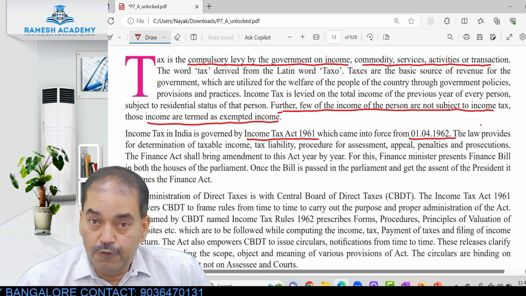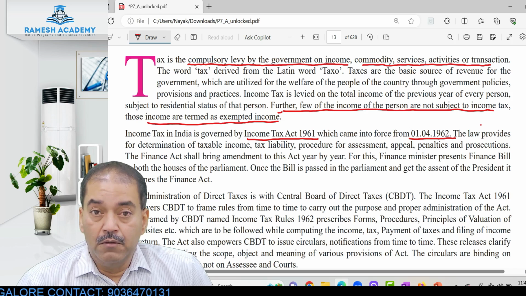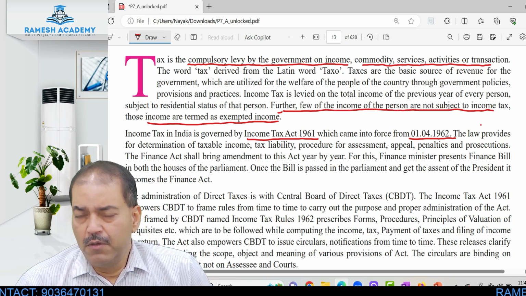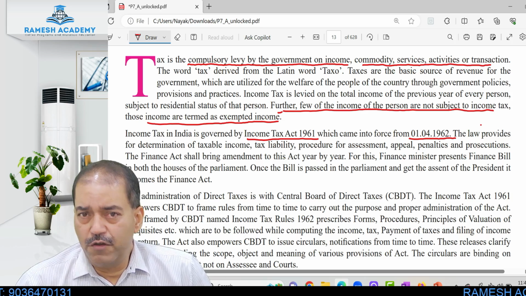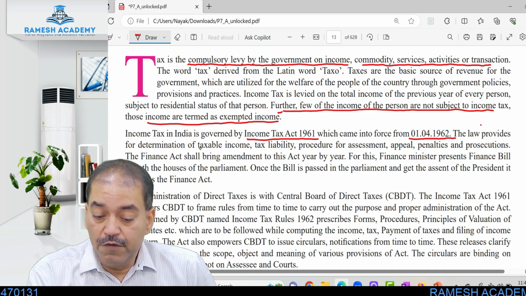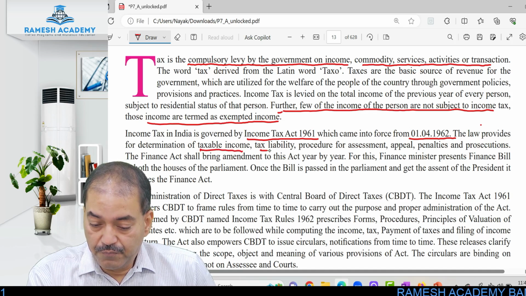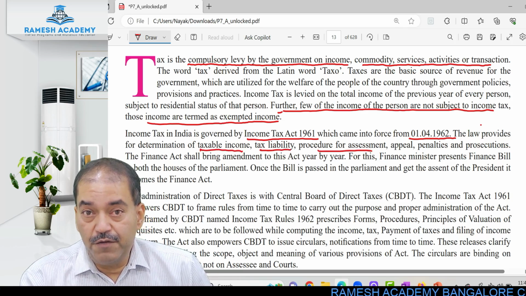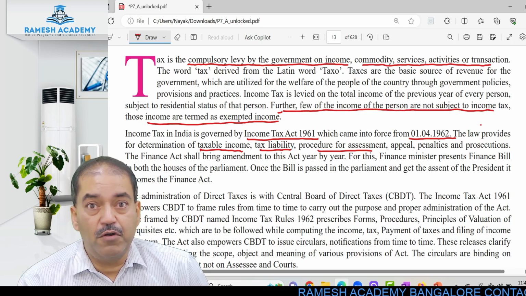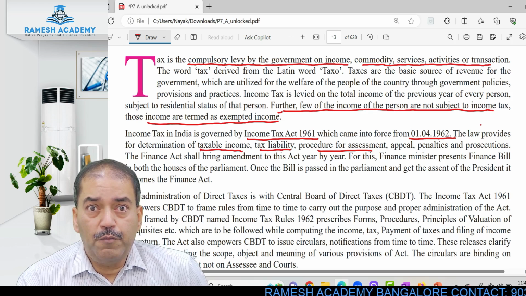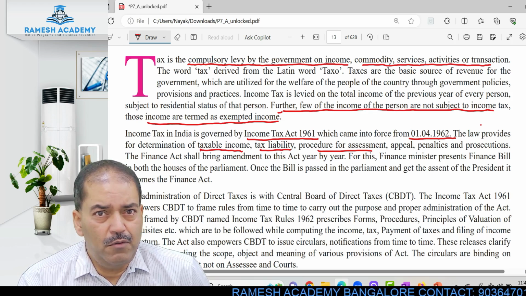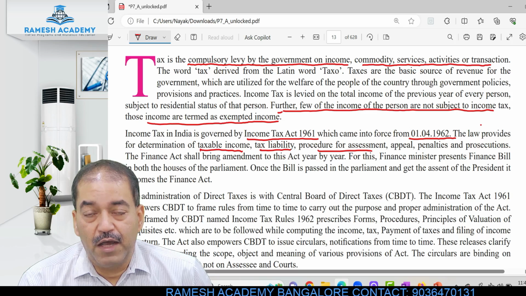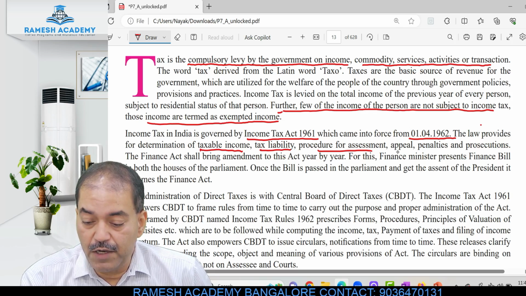This act provides for determination of taxable income. What is taxable income? All income is not taxable. So what is taxable income? What is a tax liability? What is the procedure for assessment? What is the procedure if the government sends you a notice saying that this is the amount of tax payable? Are you supposed to pay tax compulsorily? No, you can appeal against it. You can say, no, I feel that this is not correct, and explain why it is not correct.